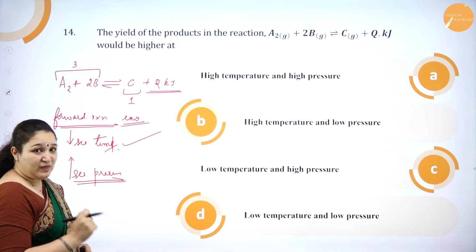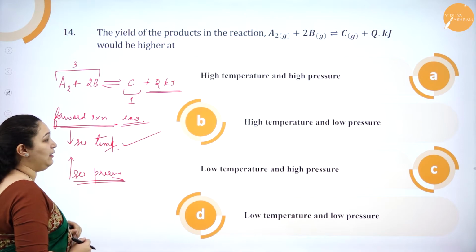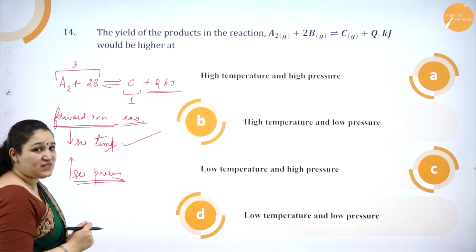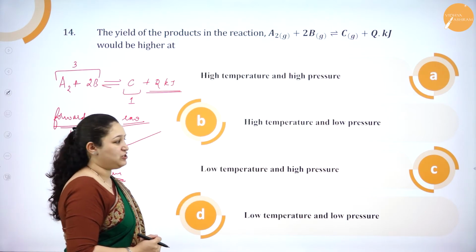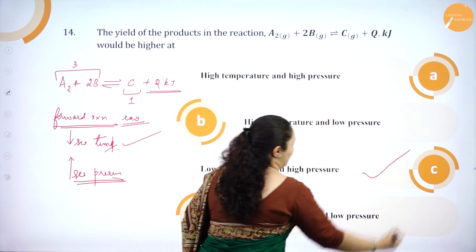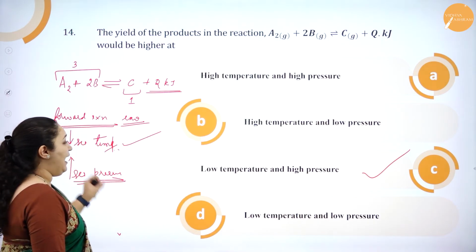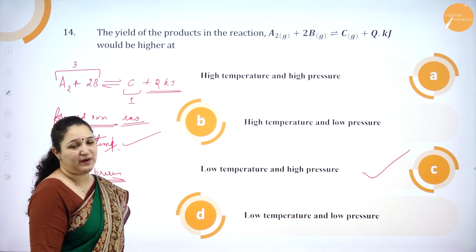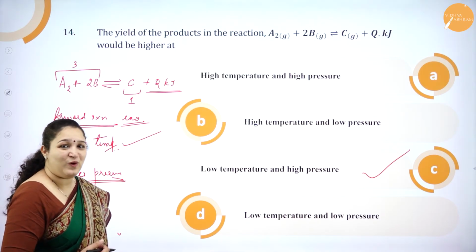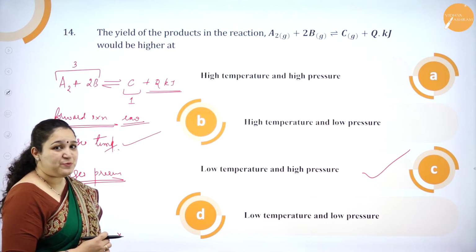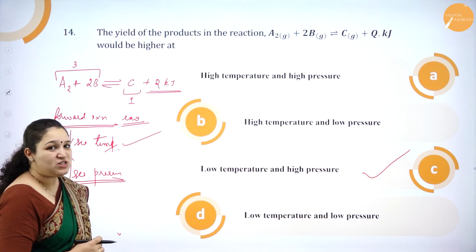So I have to decrease the temperature and increase the pressure. So which is the correct option now? Low temperature and high pressure. So option C is the correct answer. I have to decrease the temperature and increase the pressure so that I can get products in higher quantity. So this is based on which principle? Le Chatelier's principle.